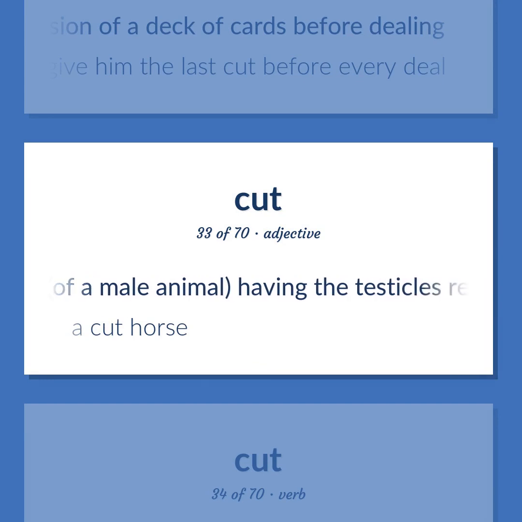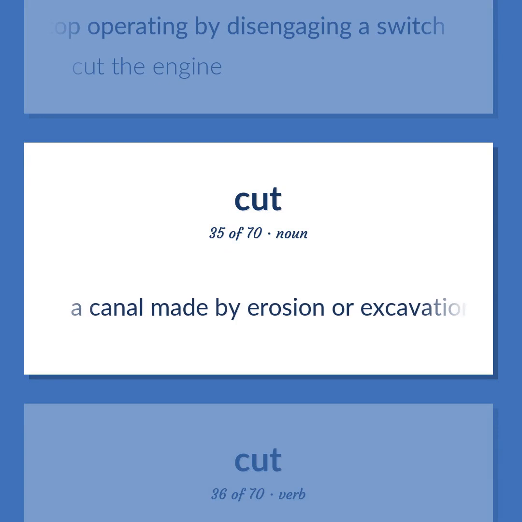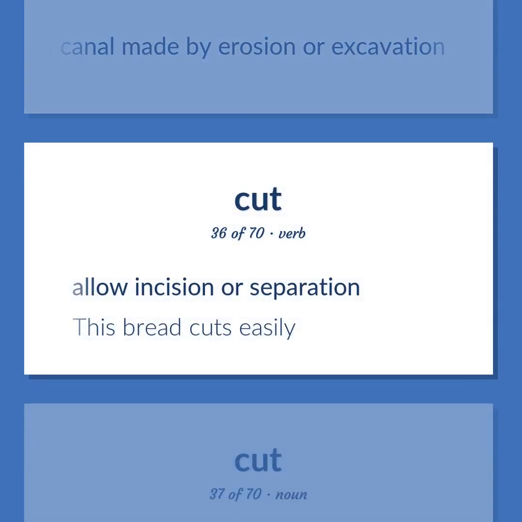Of a male animal, having the testicles removed. A cut horse. Cause to stop operating by disengaging a switch. Cut the engine. A canal made by erosion or excavation. Allow incision or separation. This bread cuts easily.